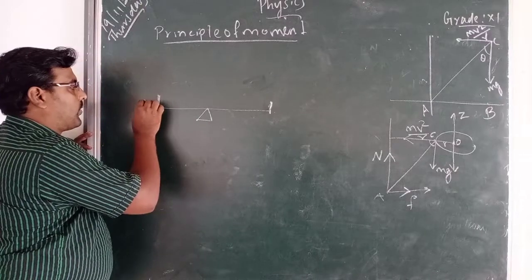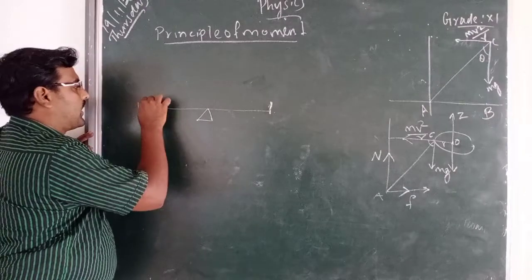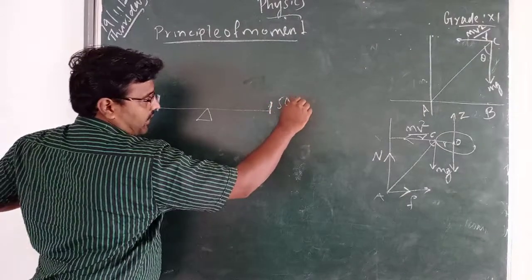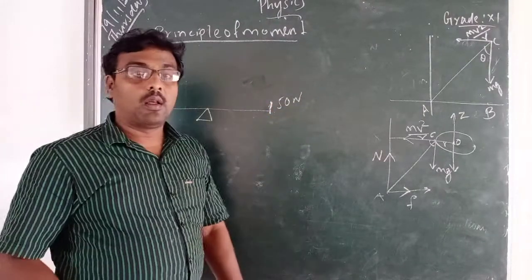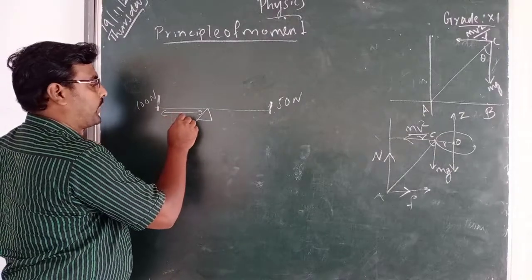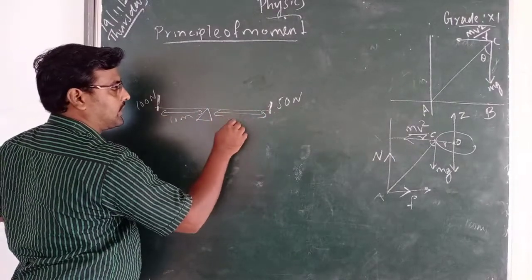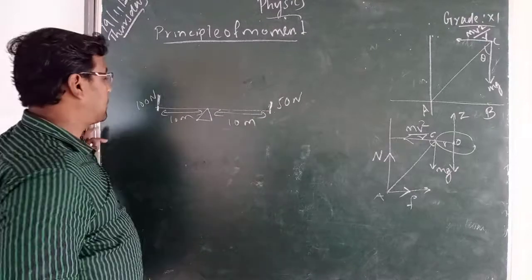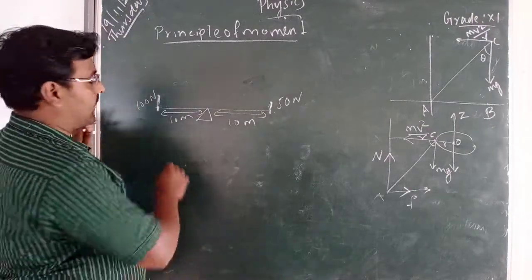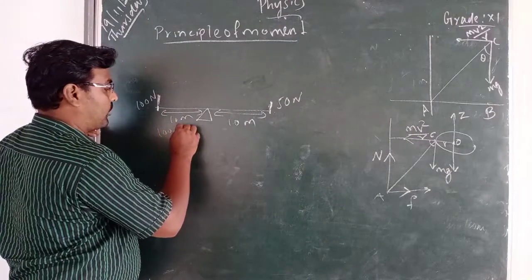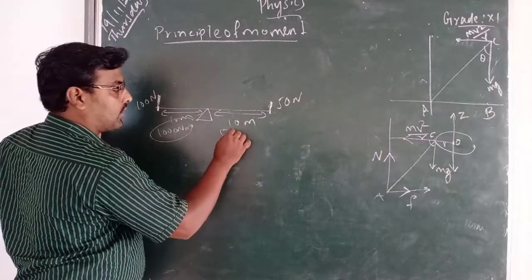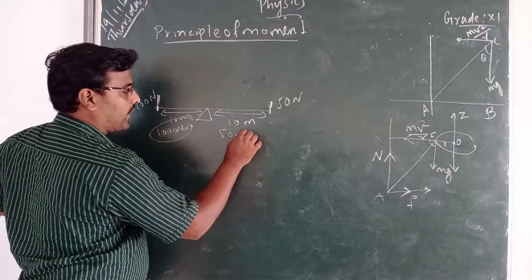You are applying a force of 100 Newton and your friend is applying a force of 50 Newton. Now what will happen? You can see that both are at a 10 meter distance. If you find the torque, you will get 100 into 10, 1000 Newton meter on this side and 500 Newton meter on that side.